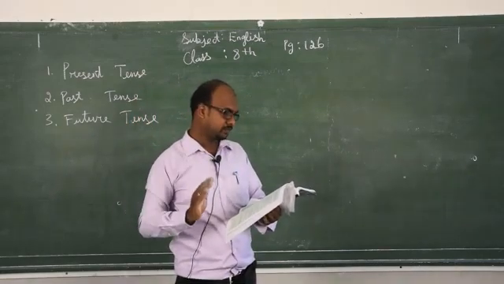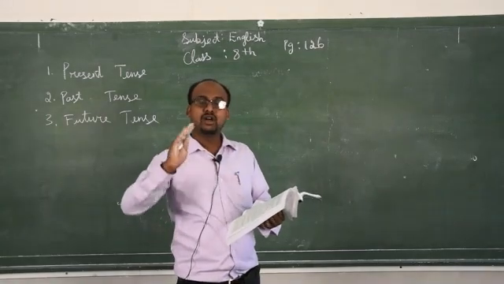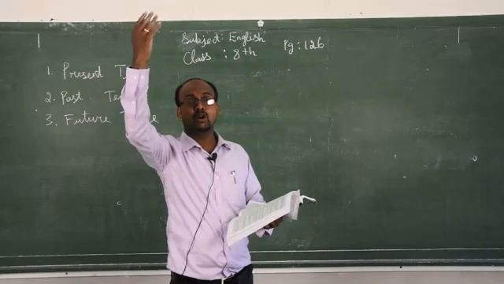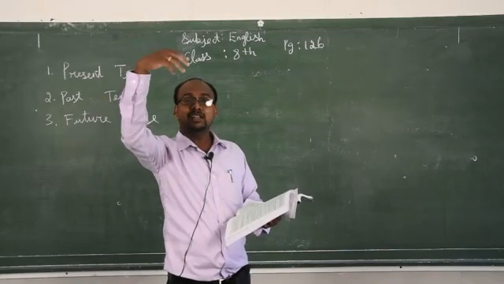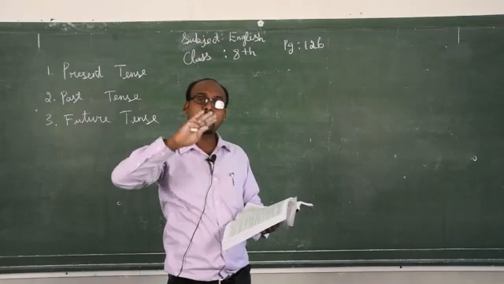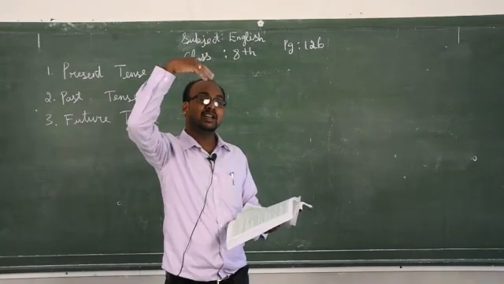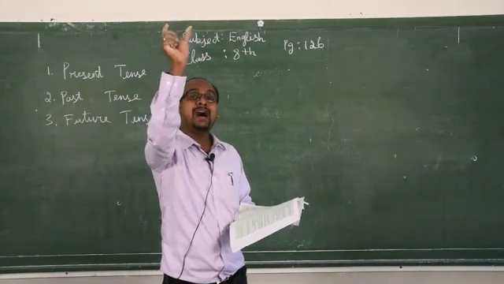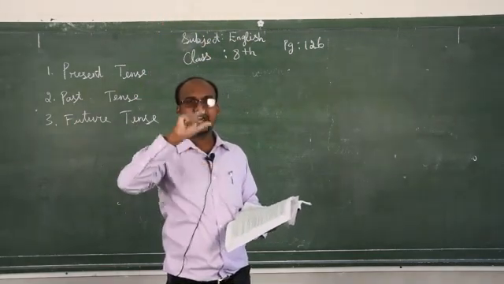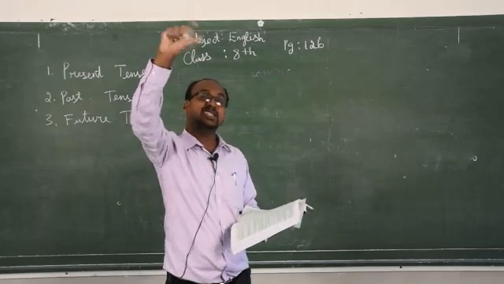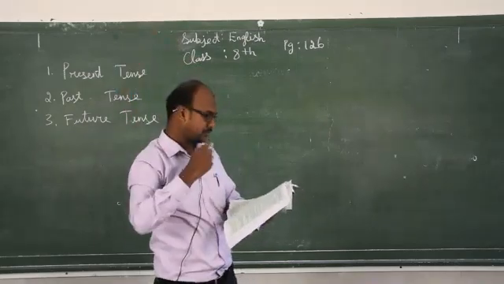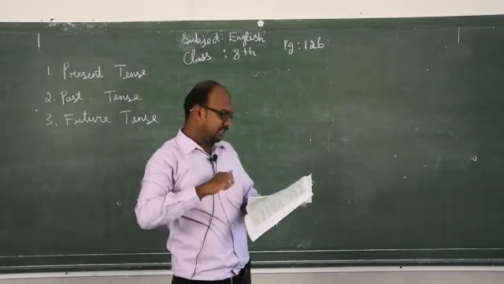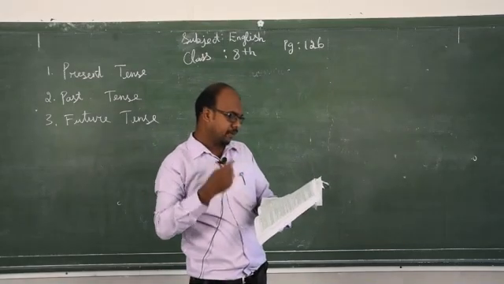Next, past continuous. One action is going on in the past time, not present time. Past continuous means the action is going on in the past, in finished time. One action is going on in the finished time. That is past continuous. Signal words: while, when.